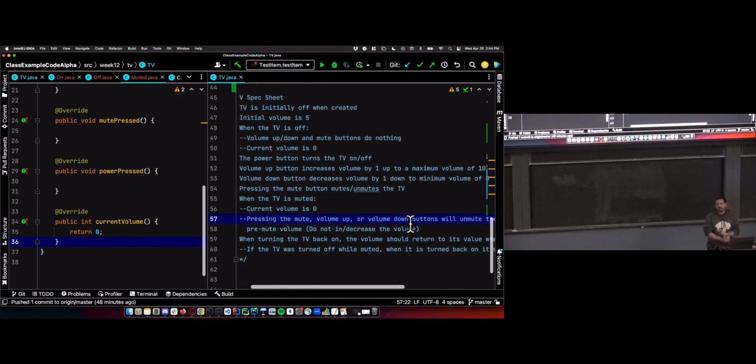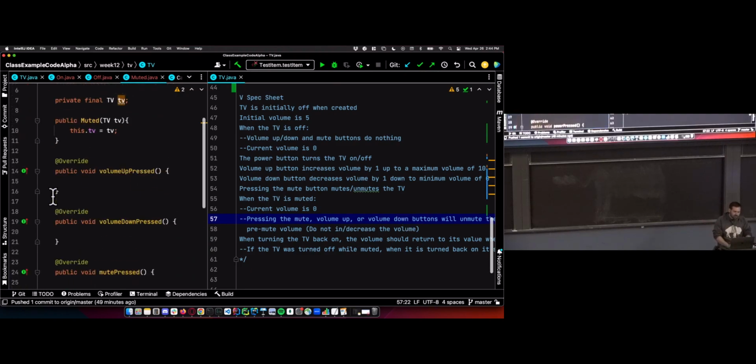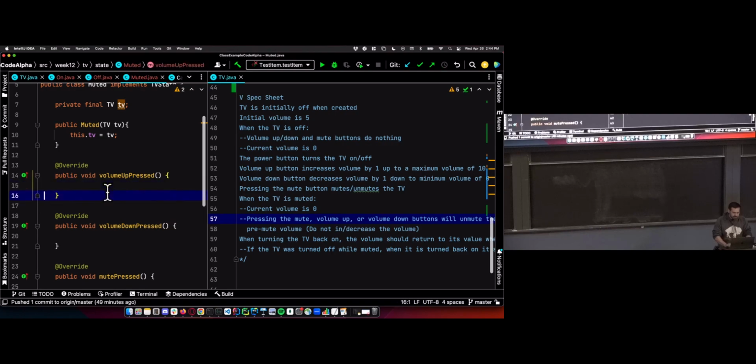Now, mind you, it wouldn't be hard to have these actually change the volume. This wasn't done to change the assignment in any way. But that's just how the TVs that I tested with worked. If I muted and hit volume up, the volume would stay the same. It would not register the volume up. So we have a state transition.